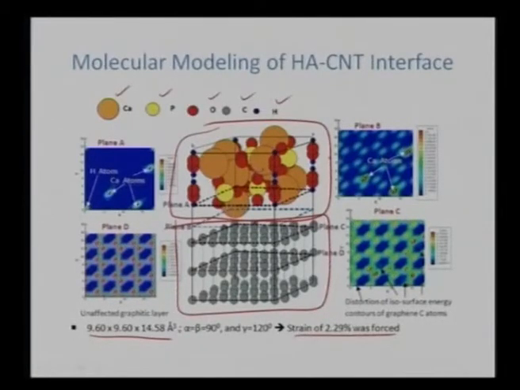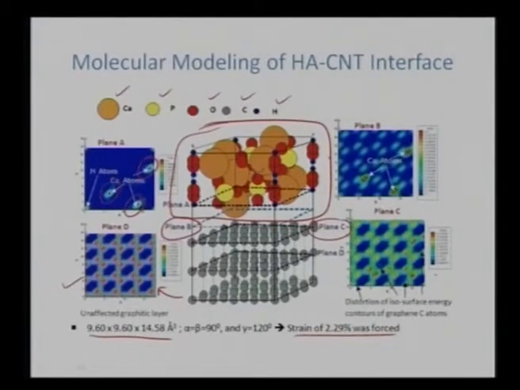And what we see here is that the hydroxyapatite has calcium atoms on its surface, and if we create certain planes, this is the terminating plane of hydroxyapatite, so it has some surface calcium atoms, and these are the unperturbed graphitic layer. So we do see a very regular symmetry or regular geometry of the carbon atoms on a particular plane. Those are unaffected, but as we start going near the interface, like plane C or plane B, which is exactly at the center, we see that plane B and plane C start showing some effect or distortion of the isosurface energy contours.